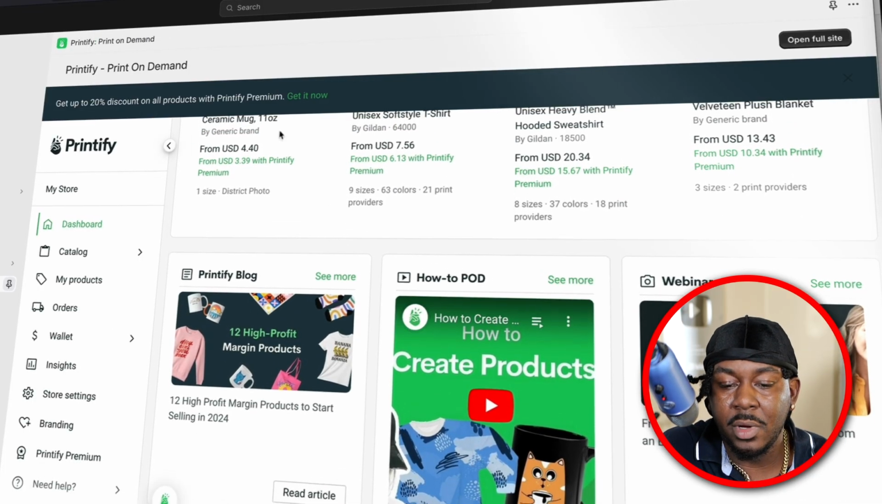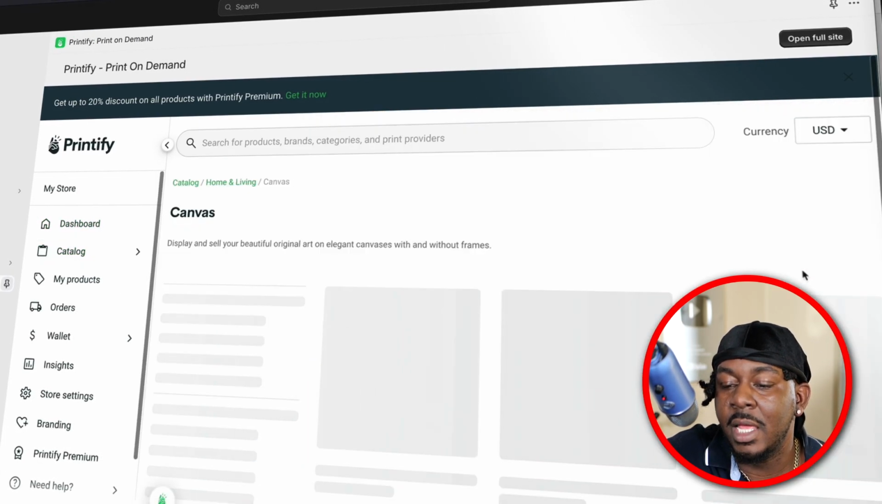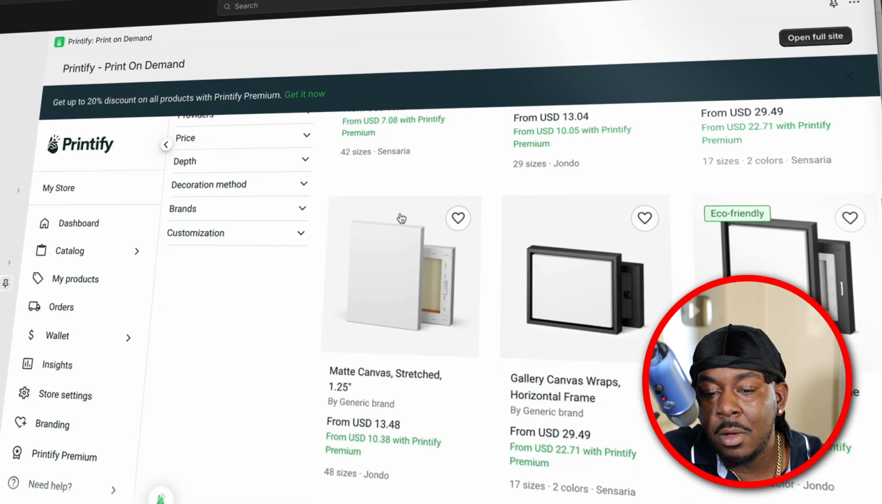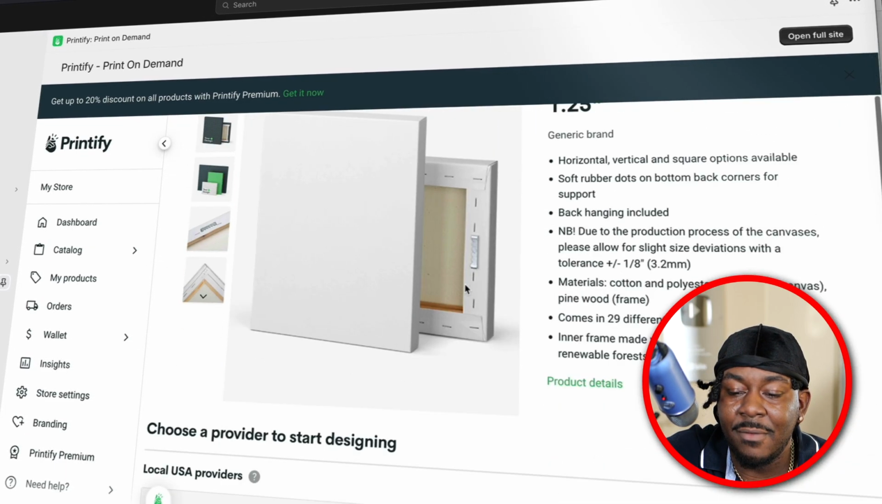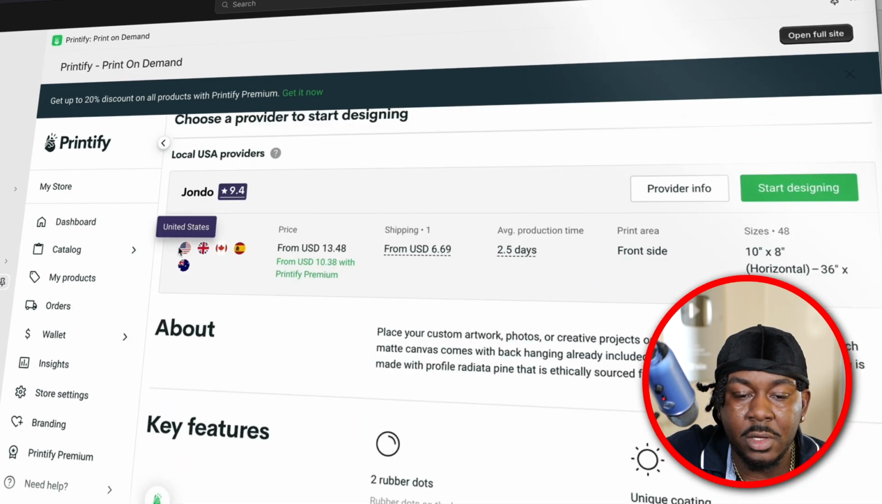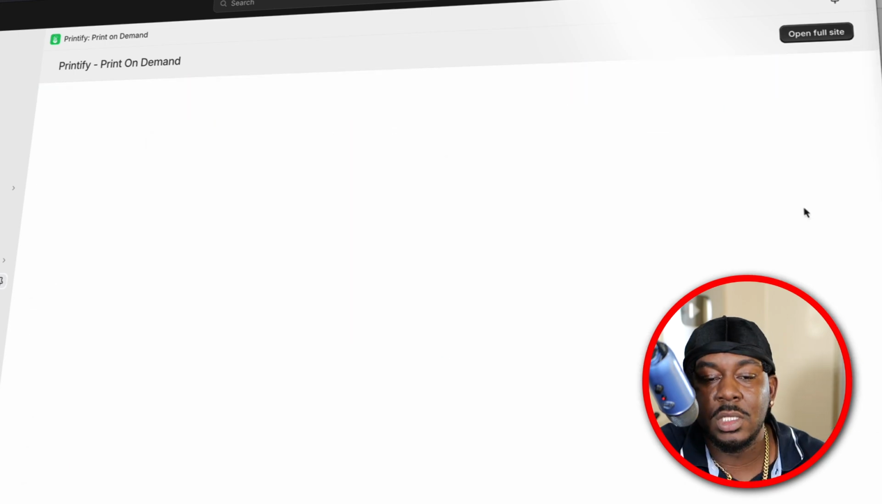Now, once you get in Printify, you're going to look at the catalog. You're going to go to home and living, and then boom, canvas. So now it's just about pricing whichever one you want, right? They got 48 sizes. They got printers in the United States, UK, everywhere. So let's just pick them.